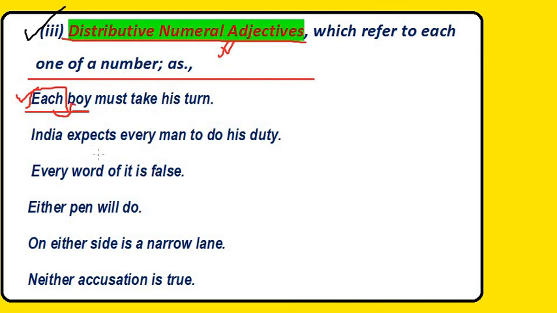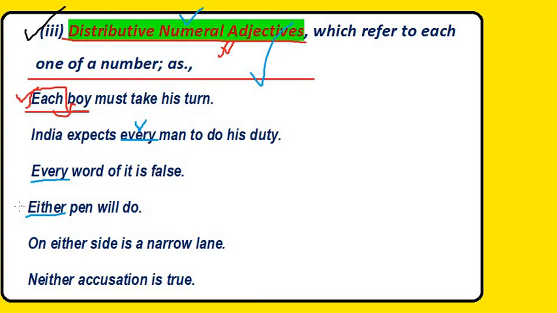India expects every man to do his duty. So here India expects every man, and every is the adjective. Which kind of adjective? A numeral adjective, or more specifically a distributive numeral adjective. Every word of it is false. Every word. So here every is the distributive numeral adjective.